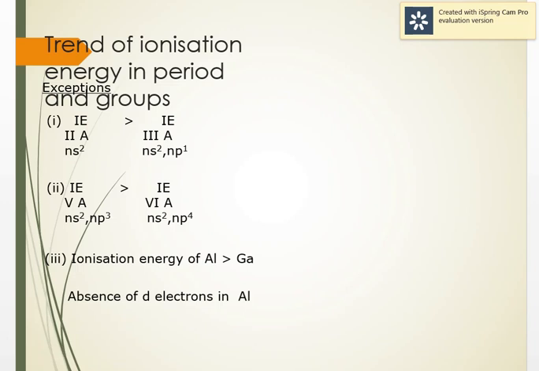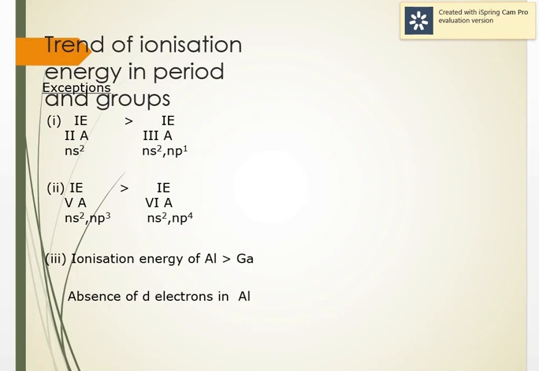Now let's see the trends in ionization energy across the period and group. Now if we see across the period, as we move from left to right, the ionization energy increases. Why? Because the nuclear charge increases and the atomic size decreases. So as a result, the electrons are more tightly held to the nucleus, so it's more difficult to take out electrons, so ionization energy increases. Or we can say tendency to give electron decreases. So ionization energy increases as we move across the period. The reason is because of increase in nuclear charge and decrease in atomic size.